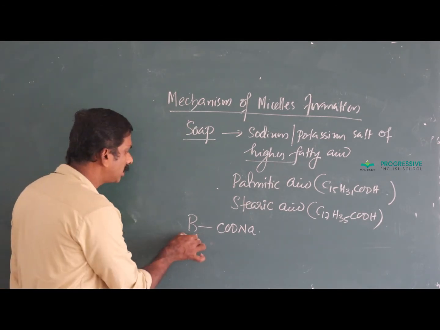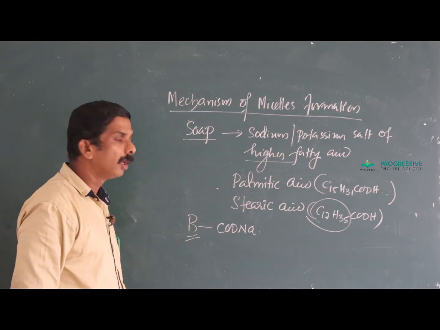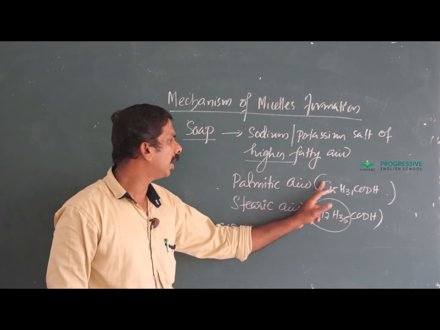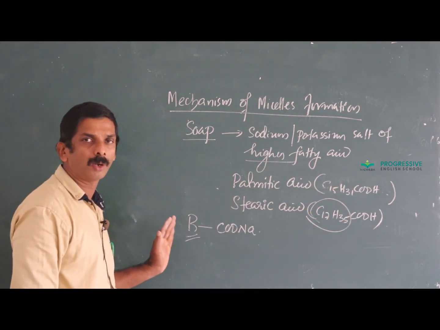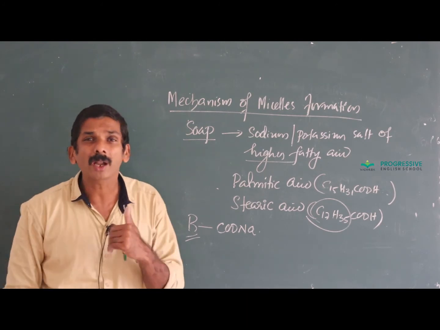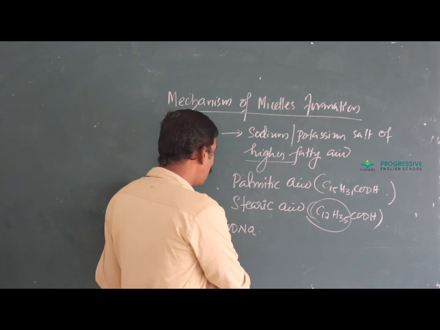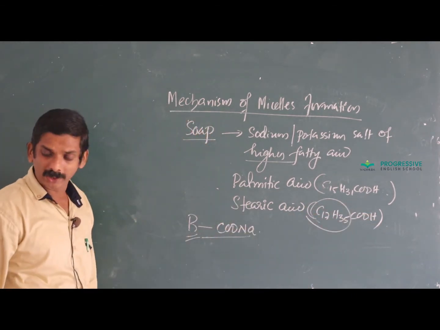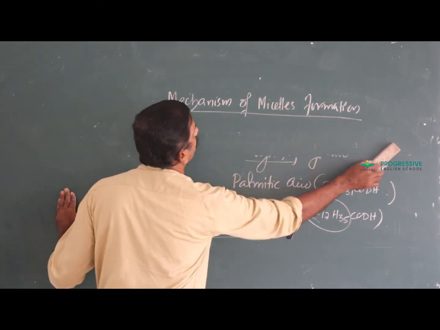Here you can see that this R part is nothing but the hydrocarbon part, isn't it? C17H35 or C15H31, that is the group containing carbon and hydrogen. They are called hydrocarbon. R stands for the hydrocarbon part. Hydrocarbons are hydrophobic in nature. Here COONa is the sodium salt. The general representation of soap is RCOONa.